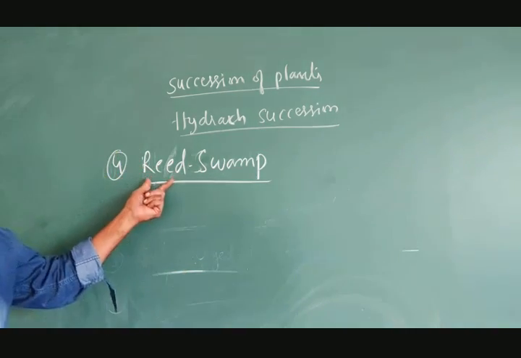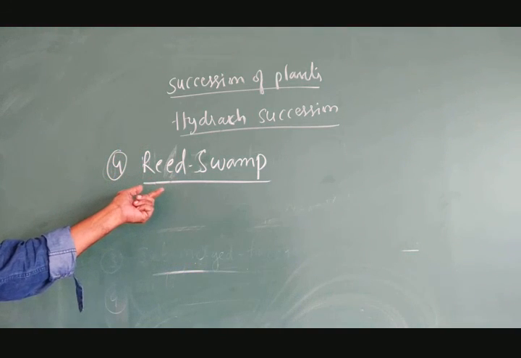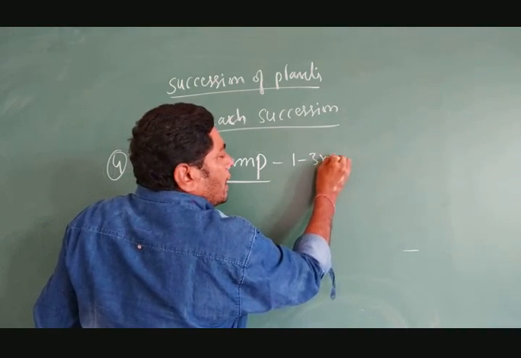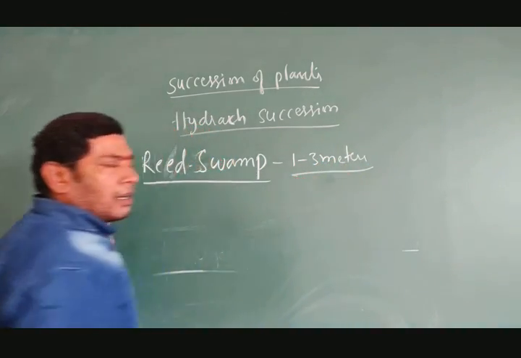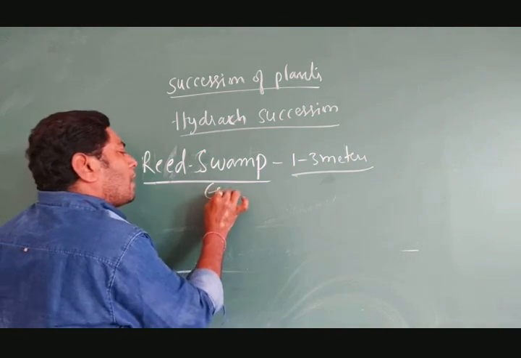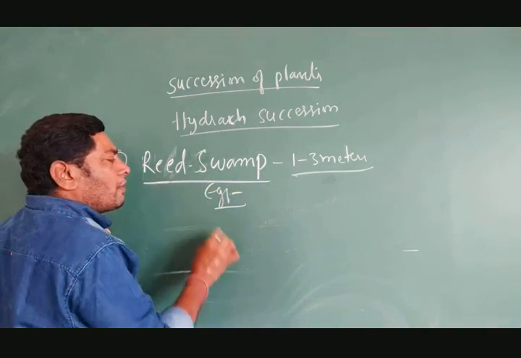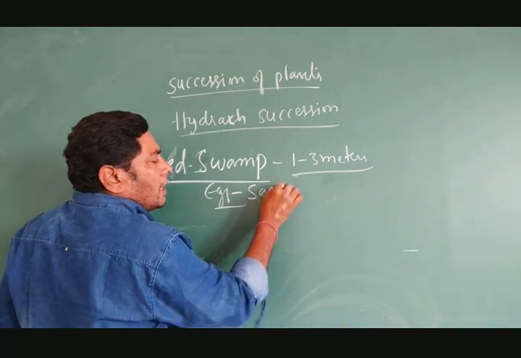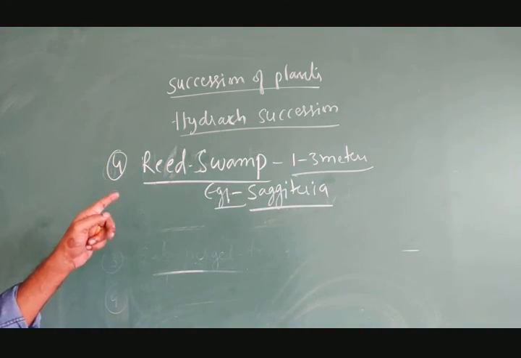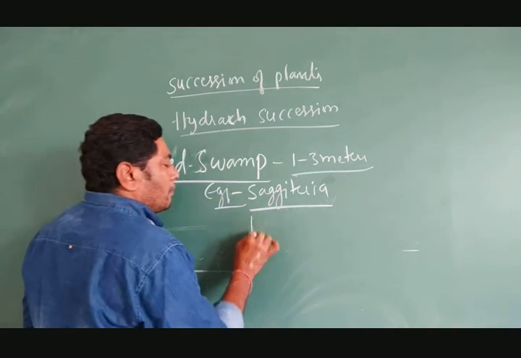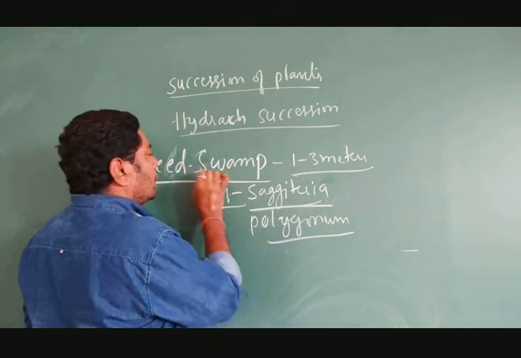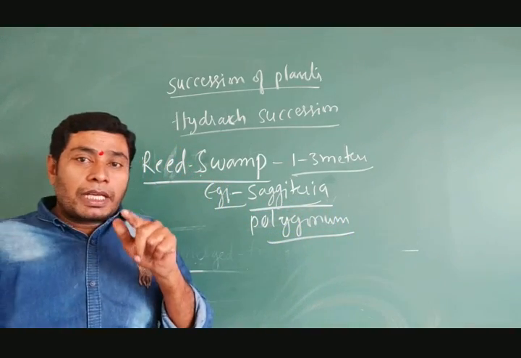So in the reed swamp stage, the shallowness increases by at least 1 to 3 meters. An example of a reed swamp plant is Sagittaria. And one more is the Polygonum plants, which also can grow in the reed swamp stage. The shallowness will increase in this stage.